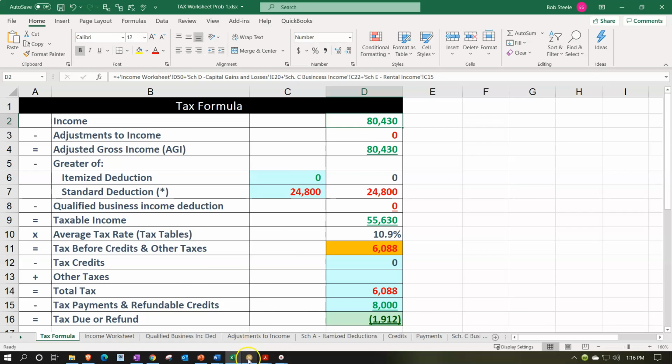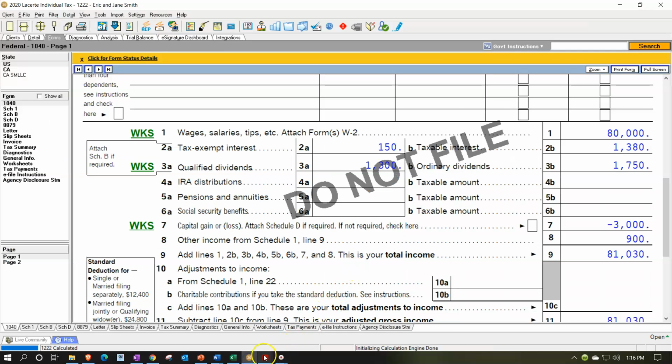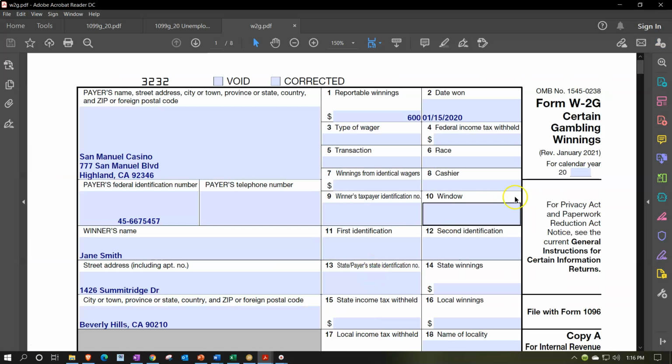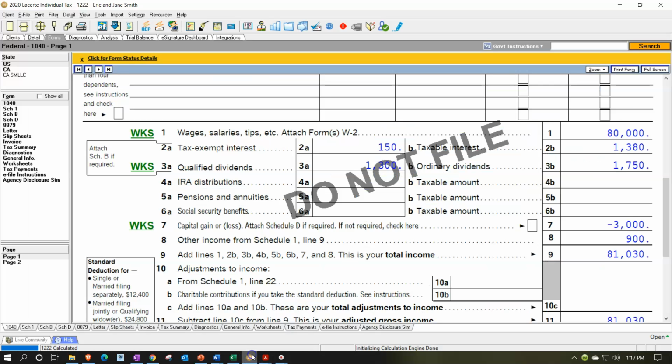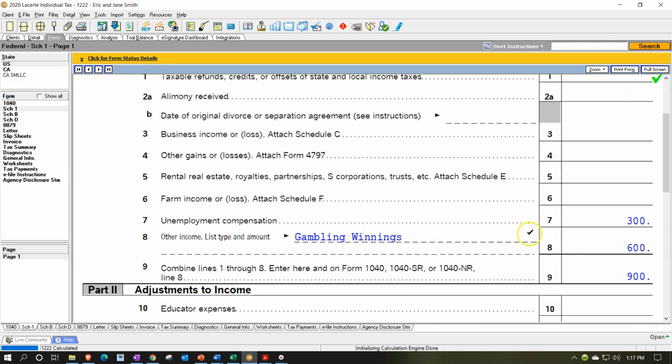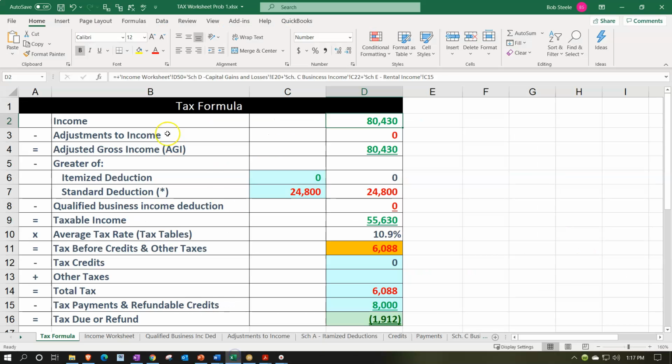So the next item we're going to take a look at is the gambling. We had some gambling winnings. So 600 on gambling winnings. Once again, this is kind of a miscellaneous type of income item. We'd have to include it in income. So I'll put it in the other items. On the actual tax return, that's going to go into the Schedule 1 other items, gambling winnings. In our worksheet, of course, we're just going to include it in basically an income line item.